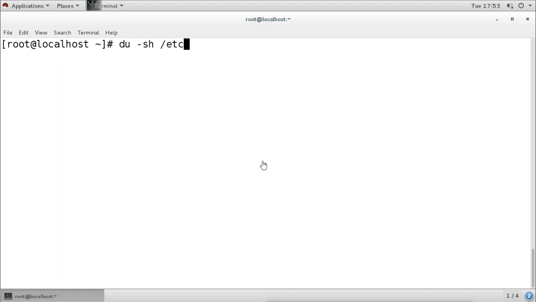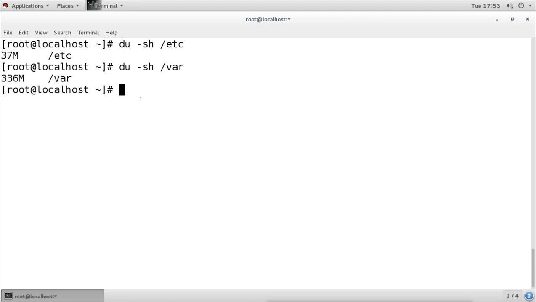Slash is using 4 GB, but I don't know what size this directory is using. So I can use this du -sh command, and it is showing that this particular directory is using 37 MB. So we can see any directory size we want. I want to see the size of var. It is 336. So we can go on to see the size of different directories by using this du -sh command.